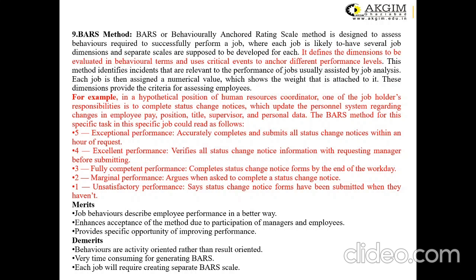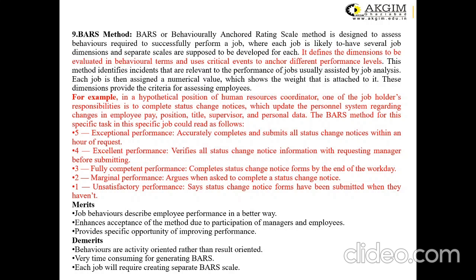So what actually happened here? For a particular job role, there may be five kinds of behaviors presented. It all depends on the kind of person holding that particular designation. If the person is committed to his job, he would be exceptional in his behavior and get 5 as a score.